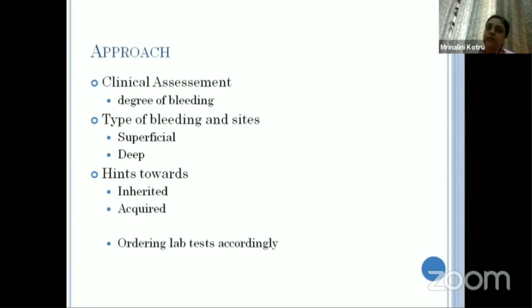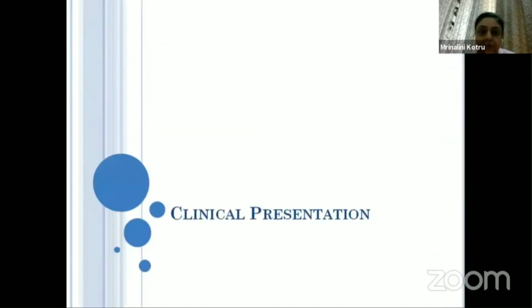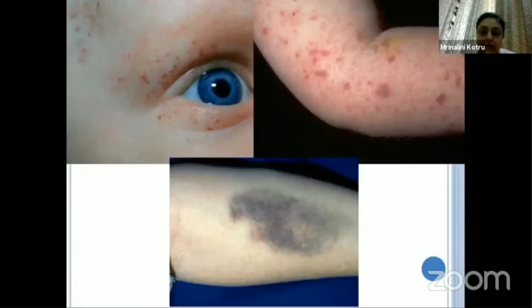And then we also have to take a good history to know whether we are dealing with an inherited bleeding disorder or an acquired bleeding disorder. Only when we have made up our minds on these three should we order laboratory tests accordingly, because there is a whole lot of investigations which can be done in this regard, and it can be quite haphazard if we don't deal with it logically.